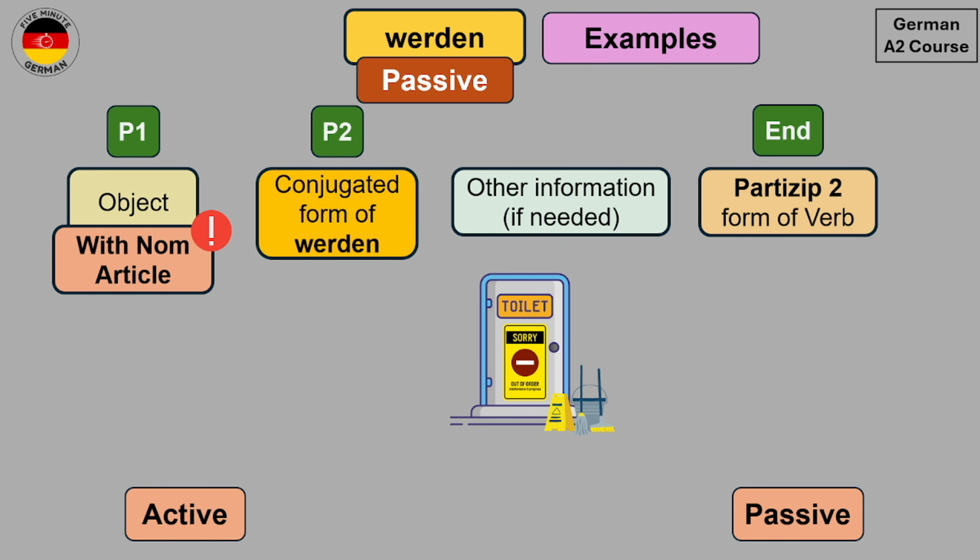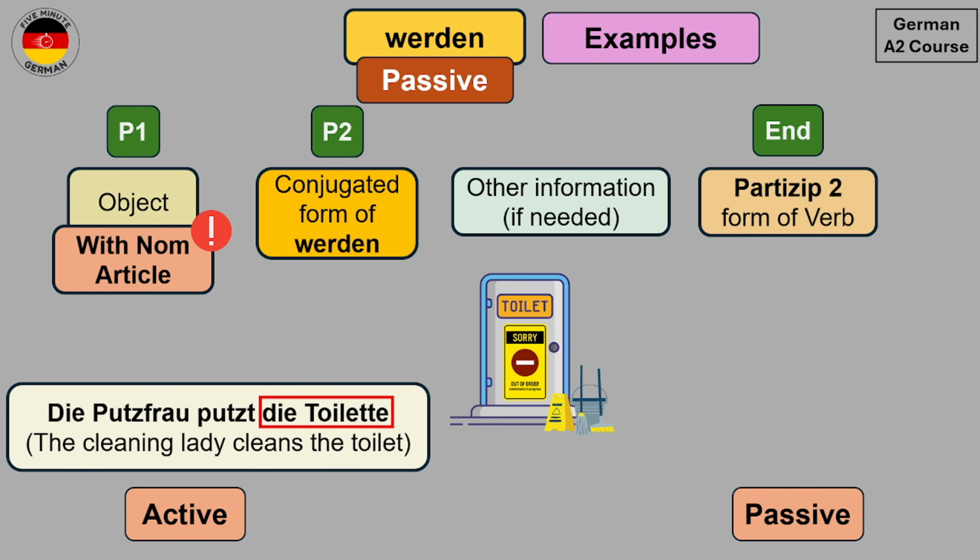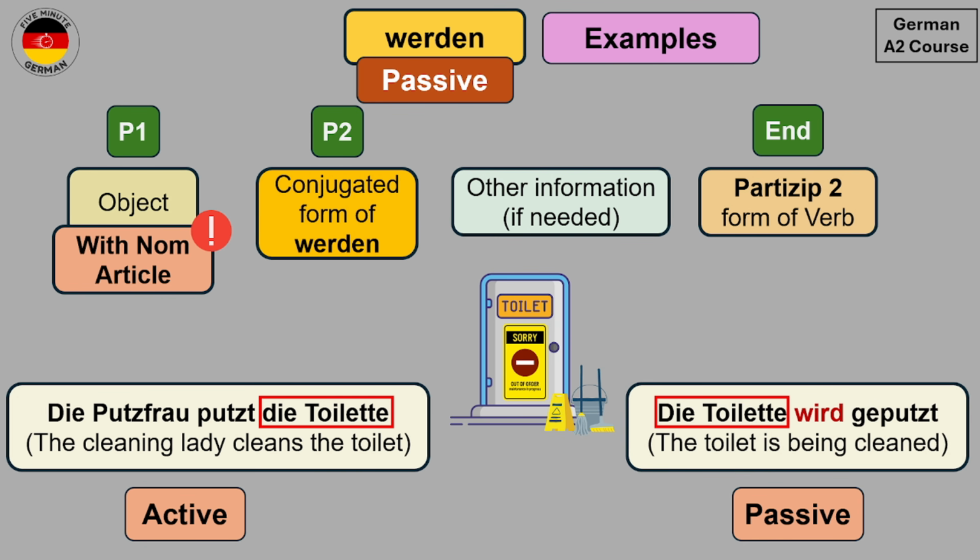So suppose that this toilet is being cleaned and you know that the cleaning lady is the one who is cleaning the toilet. Then the sentence in active form will be Die Putzfrau putzt die Toilette. The cleaning lady cleans the toilet. And in this sentence, die Toilette is the object. Now we can write this sentence in the passive form as Die Toilette wird geputzt. The toilet is being cleaned.